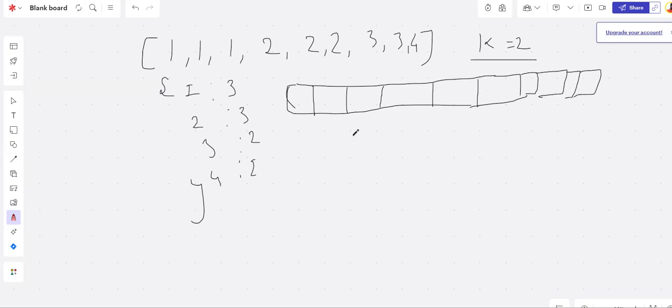This is how the array should get initialized.